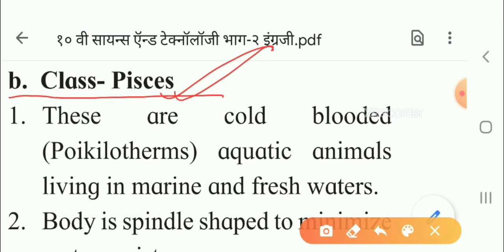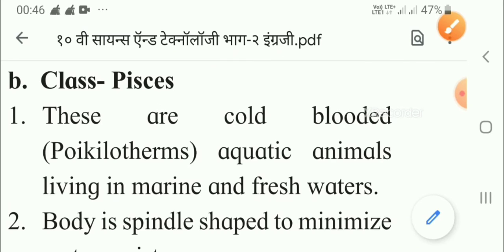Now, they are aquatic animals. Aquatic means living in the water. Sometimes they are present in the marine, that means sea water, and sometimes they are living in the fresh water. What is the second point? Their body is spindle shaped. Why? So that they can minimize the water resistance and easily swim.